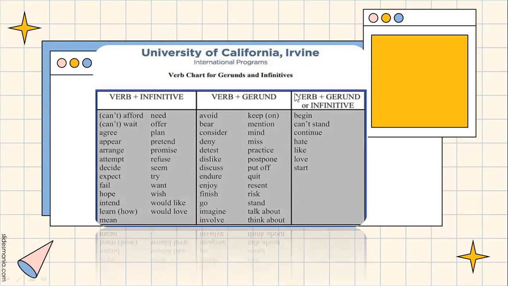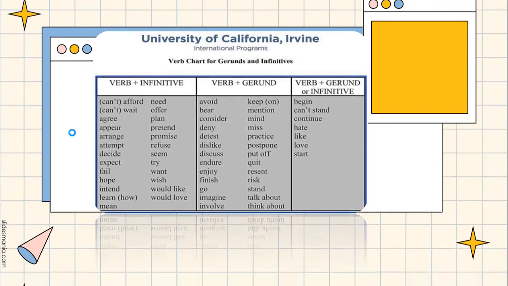And there are others. These are verbs where we can use both of them. Infinitive: effort to, avoid, and ing, like this.